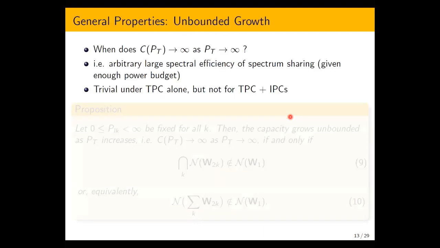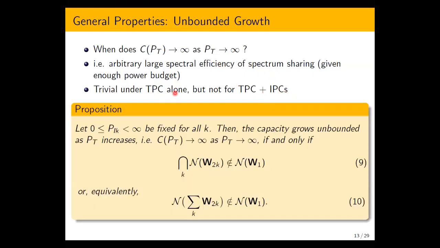So first we ask a question: when does the capacity increase indefinitely with transmit power? That's always the case with a standard channel without interference power constraint, but does it still hold under interference power constraint? That is, is arbitrarily large spectral efficiency of spectrum sharing possible or not? While it's trivial under TPC alone, it's not trivial under the joint constraint with added interference power constraint. And this proposition gives an affirmative answer to this question, but there are conditions.